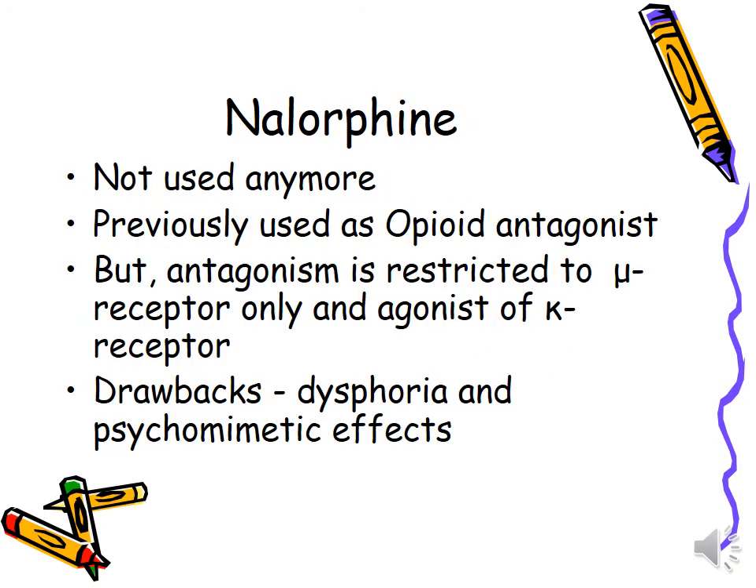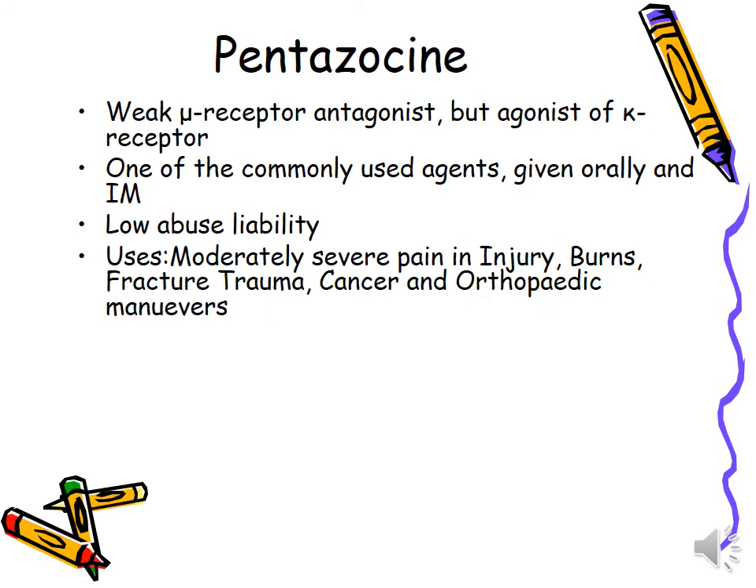So coming back to nalorphine, the drawbacks are dysphoria and psychomimetic effects. Then comes pentazocine, a weak mu receptor antagonist but an agonist of the kappa receptor. We are discussing mixed types, which are agonist-antagonist mixed types. On one receptor it is an agonist, on another receptor it acts as an antagonist.